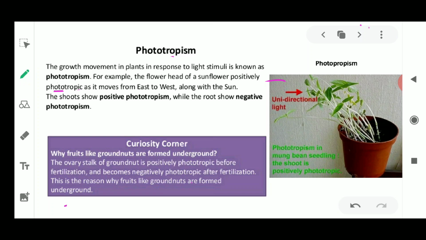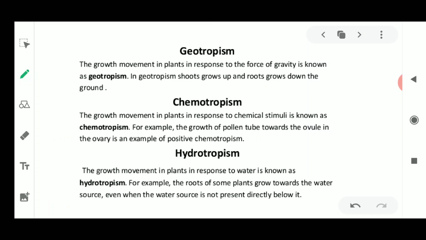Fine. The next tropism which we are going to discuss is geotropism, where the stimulus is the force of gravity. What is gravity? Gravity is a force of the earth which pulls all objects towards it. The force of gravity always acts in the downward direction. The response of the plant to gravity is known as geotropism.